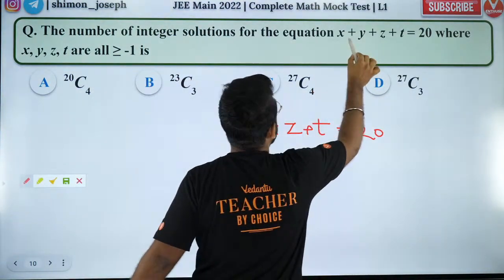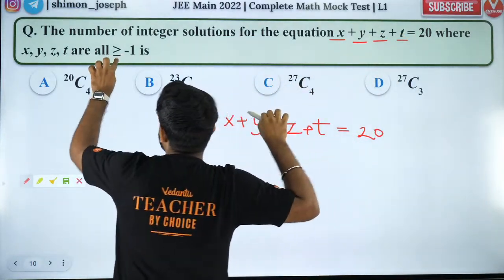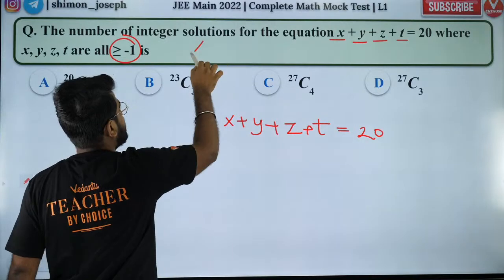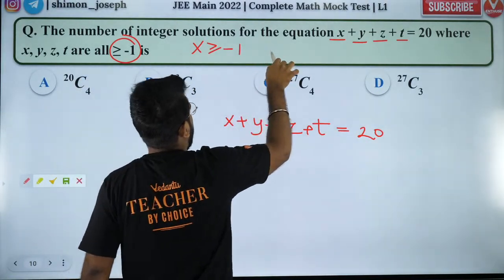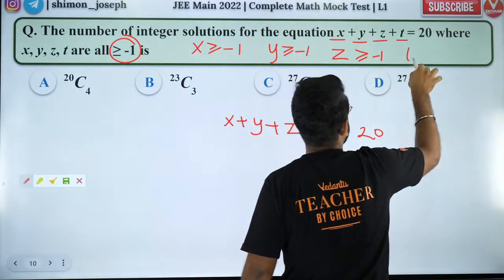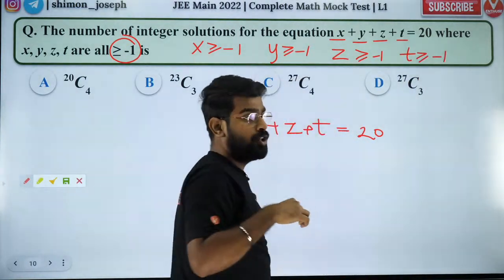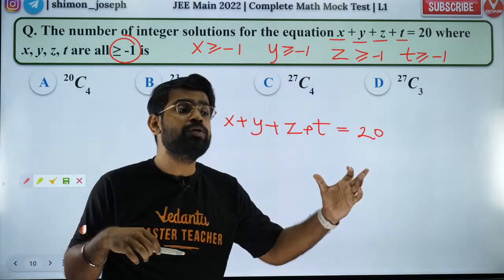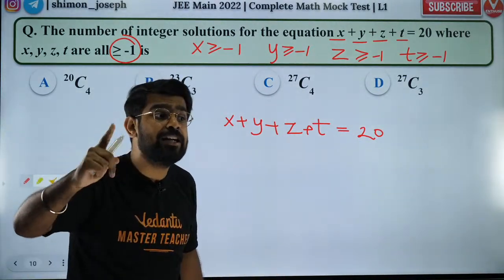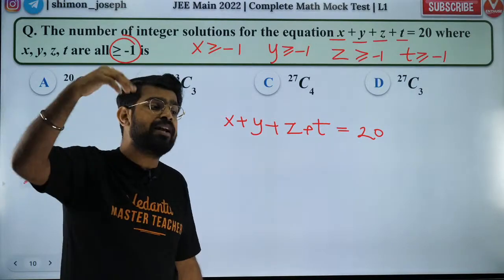Here, x, y, z, t are not non-negative integers. They are taking -1 also. So x is greater than or equal to -1, y is greater than or equal to -1, z is greater than or equal to -1 and t is also greater than or equal to -1. So I can use beggar and coin only when they are non-negative. Non-negative means starting from 0 and more.